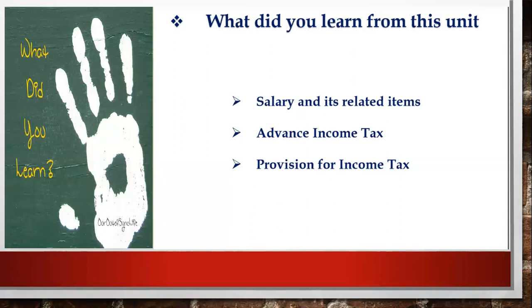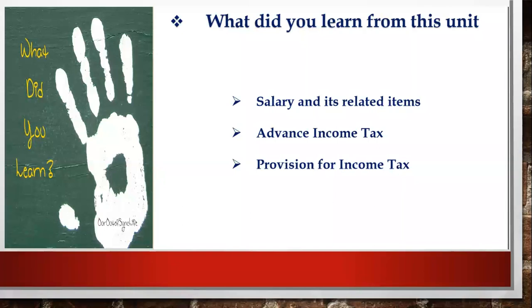We have learned the basic journal entry also, what will be the basic entry for the salary payment and all. After that, advance income tax: you have learned that before making any payment, you have to pass the book entry. That for income tax, the company should pay the advance income tax according to the provision of income tax, as the government has decided.